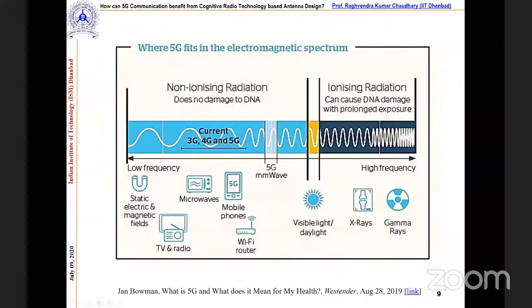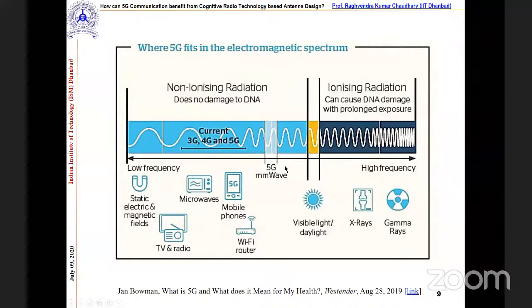Now, we have seen several issues and several posts on social media where many people are talking about 5G and health. So I suggest you go to this article. It is written very well, and they try to explain that up to millimeter wave we have non-ionizing radiation, and this does not damage your DNA.